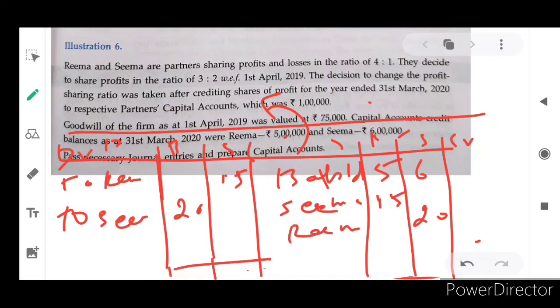Okay. So in this situation we are going to finalize both sides. Now you can calculate. Already 6 lakh and 20,000, 620, and here 5 lakh and 15,000, 515. So 515, 620. What is the amount? You calculate 5 lakh 15,000 minus 20,000, that is 4 lakh 95,000, 4,95,000. And here 6,20,000 minus 15,000, that is 6,05,000. So this is that.